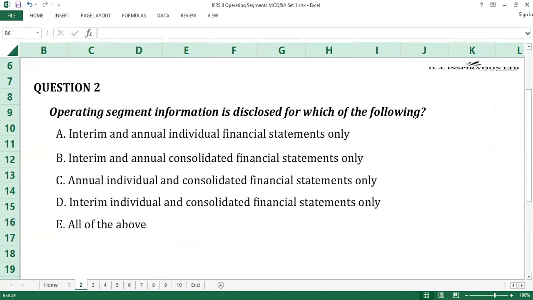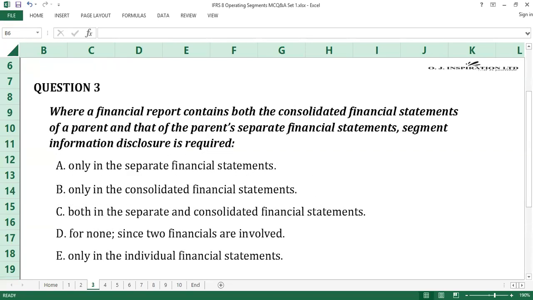Question number 2. The answer to question number 2 is E, all of the above. IFRS 8 operating segment disclosures are required in interim and annual individual financial statements and interim and annual consolidated financial statements, mandatorily for quoted or intending-to-be-quoted entities. Operating segment information is provided in the financial statements of relevant entities when a reportable operating segment exists. E is the answer to question number 2.